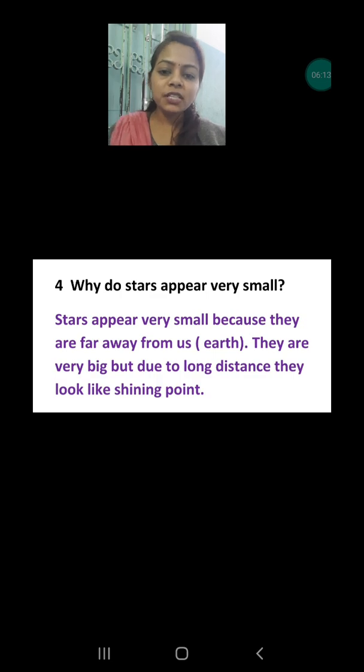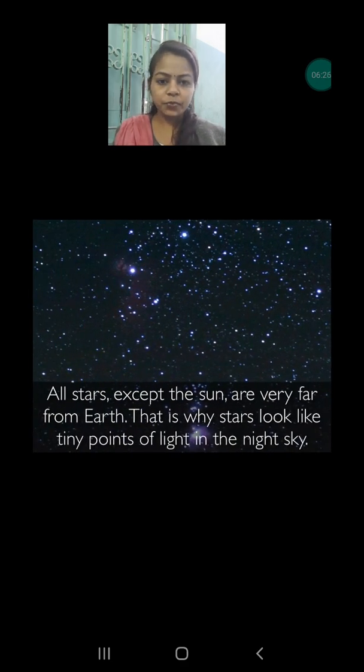So let's read this answer. Stars appear very small because they are far away from us. Okay, they are very big, but due to the long distance they look like a shining point, as you can see in this picture. Some are looking a little bigger, some are looking very, very small.